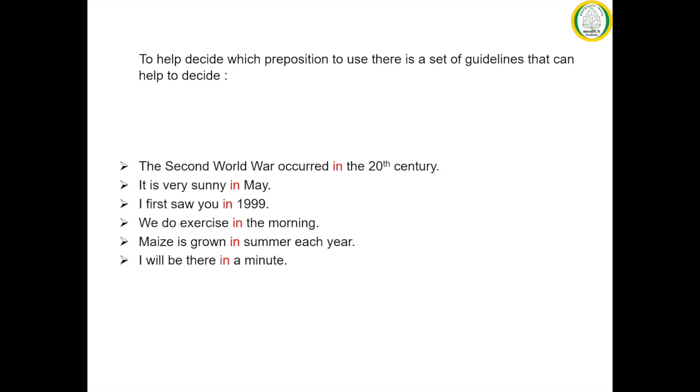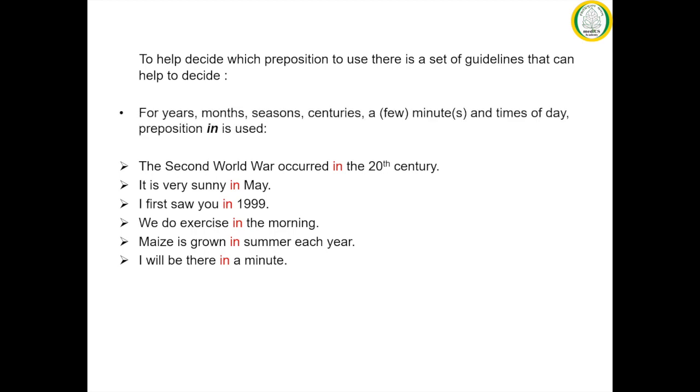We do exercise in the morning. It shows the time of the day, that is morning. Maize is grown in summer each year. Here the time is indicated through the season of the year, that is summer. I will be there in a minute. It shows the amount of time, that is a minute. So here we can conclude that for years, months, centuries, seasons, a few minutes or minutes and the time of the day, the preposition in is used.